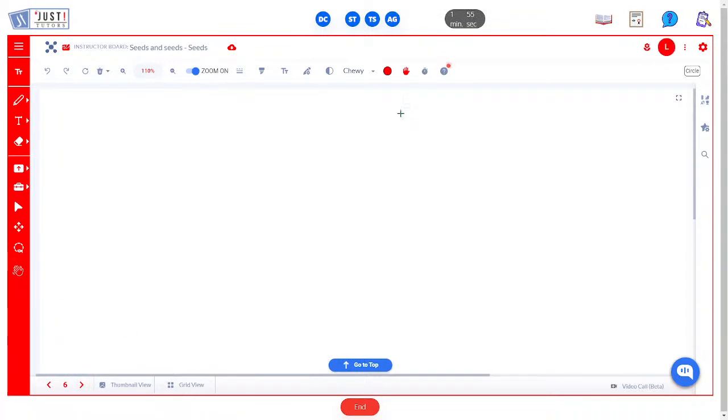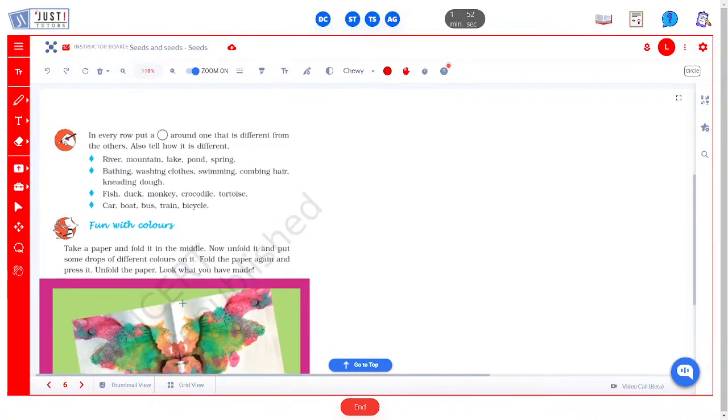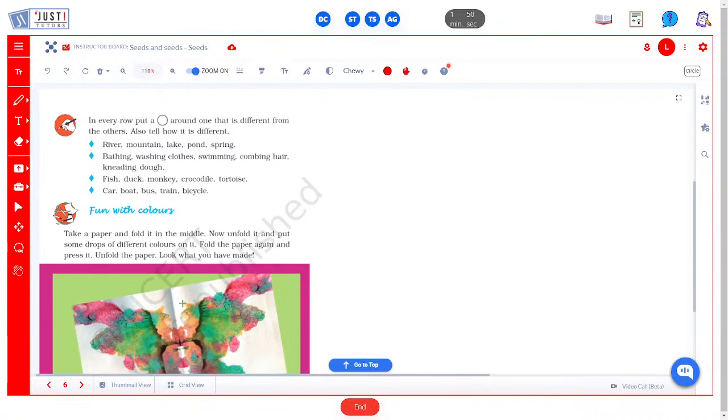Now let's see what we have further. Now in every row put a circle around one that is different from the others. Also tell how is it different. Now let's circle the odd ones out over here. So first one, river, mountain, lake, pond and spring.